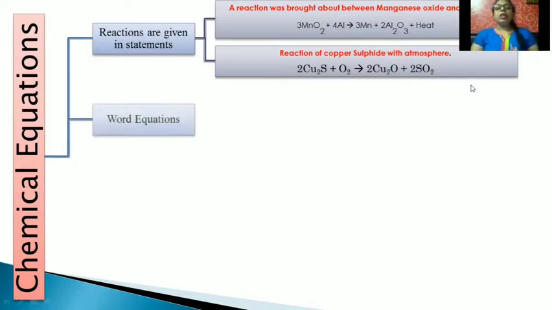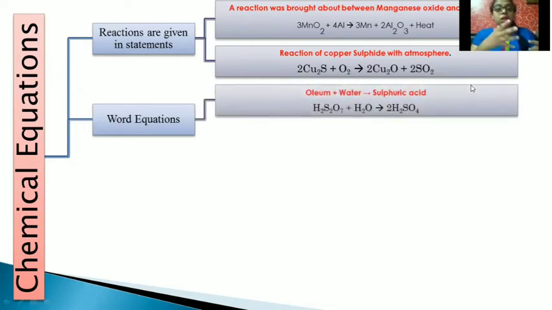Second type, chemical equations can also be asked in the form of a word equation. What do you mean by word equation? For example, oleum plus water gives us sulfuric acid. Oleum, which is also called disulfuric acid, when it reacts with water, gives us sulfuric acid.